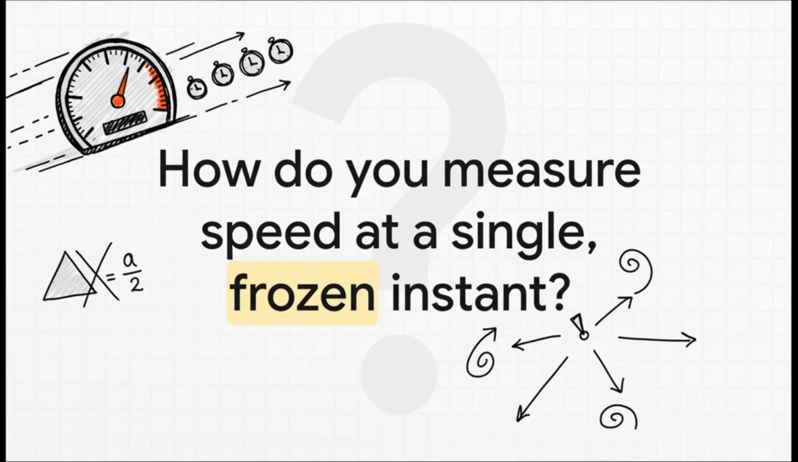Speed is distance divided by time, right? But in a single frozen instant, zero time has passed, so zero distance has been covered. It's a paradox, and it's a puzzle that basic math just can't solve. But this is the perfect doorway into the world of calculus.